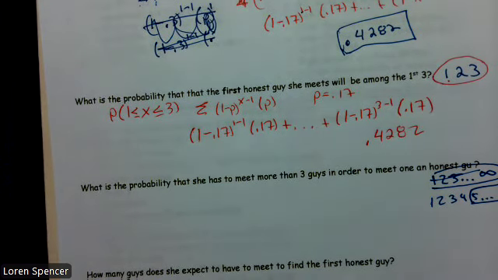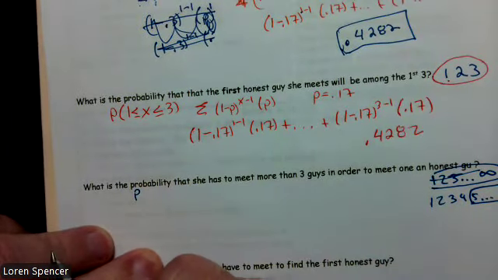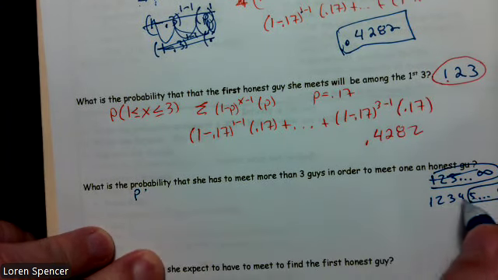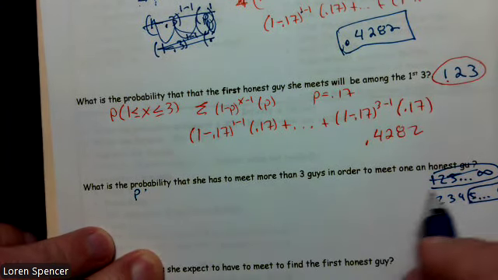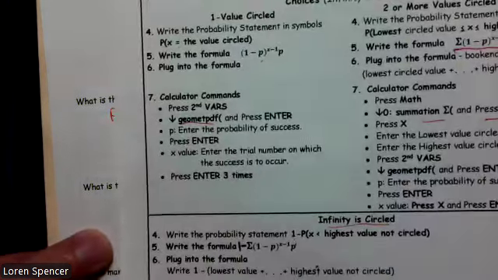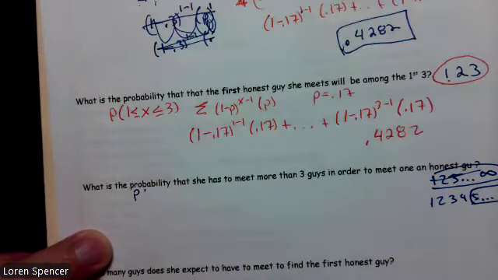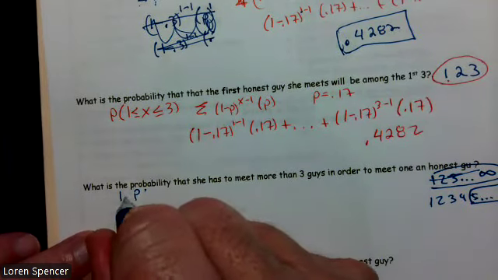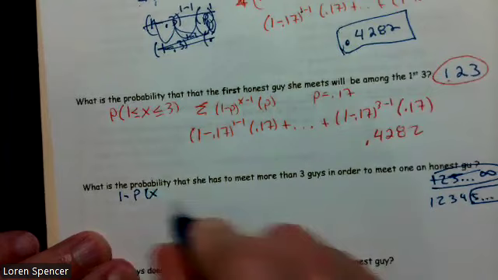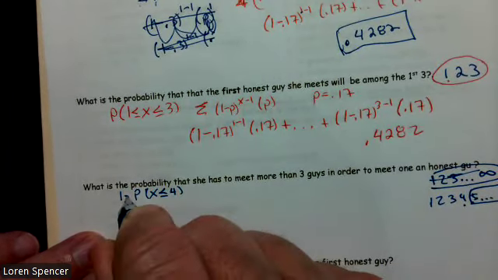All right. First off, in this case, we're looking for the probability that x is greater than 3. Well, the calculator can't go to infinity, so we have to do something different. We have to do 1 minus the probability that x is less than or equal to the highest value not shown. So 1 minus the probability that x, what's the highest value not shown? It's 3, is less than or equal to 3.